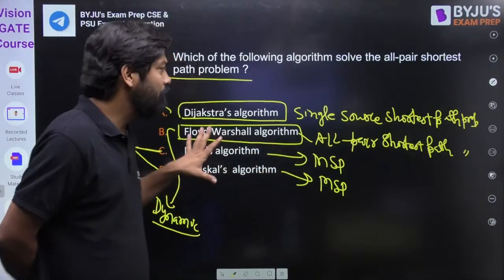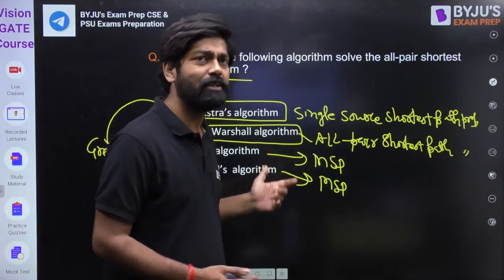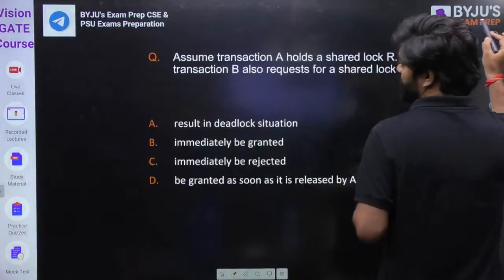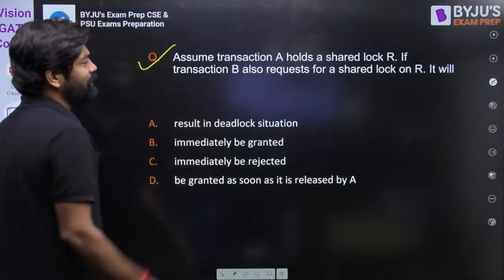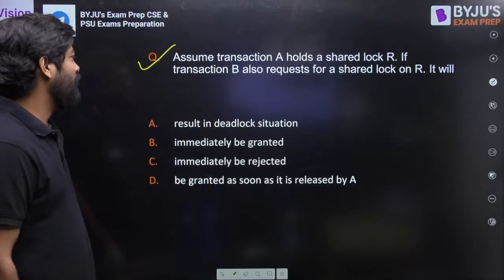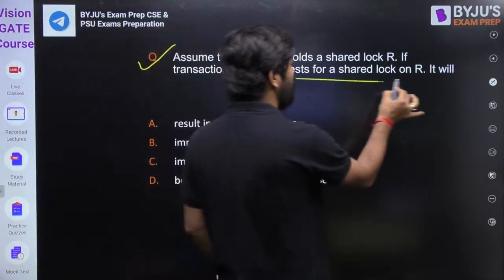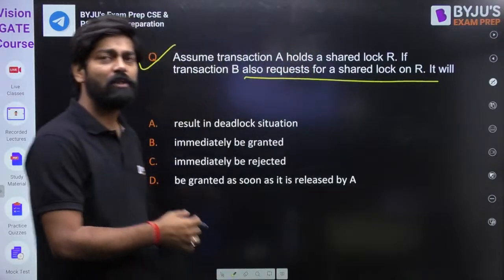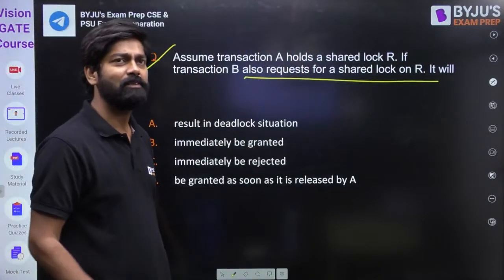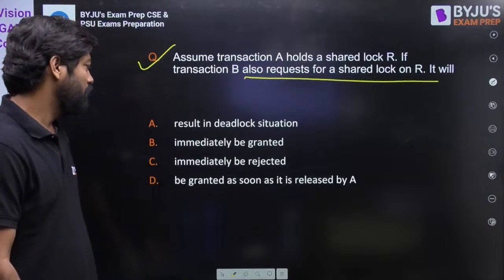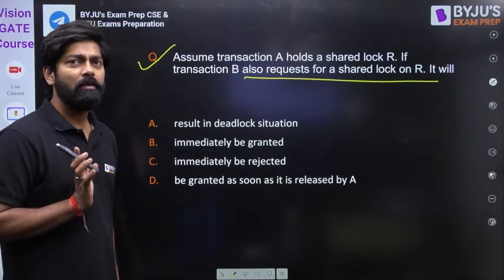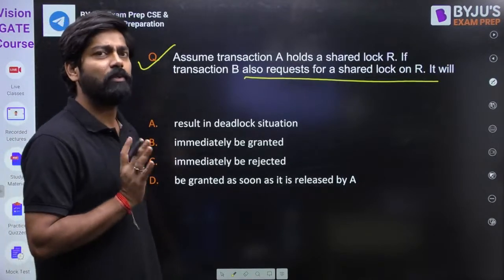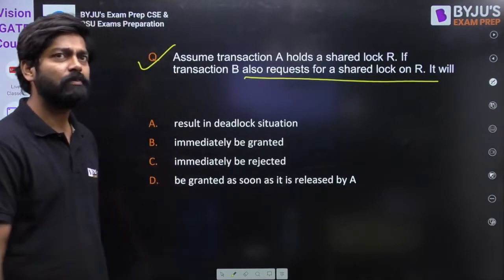So I think everyone knows the concept, but yeah, they will ask in the exam. You should be very careful. Now, can you please tell me? Assume transaction A holds a shared lock R. If transaction B also requests a shared lock R, it will... This is also a NIELIT question. Can you please tell me what is the answer? Very basic question. They will ask only basic things. Please be careful while solving the question.